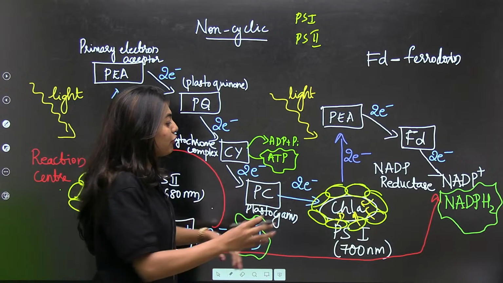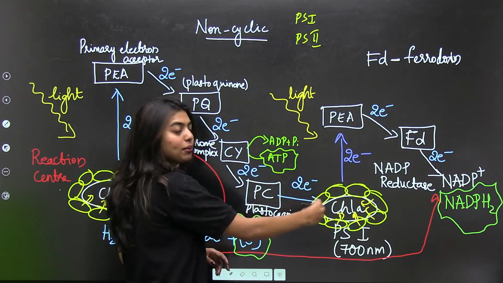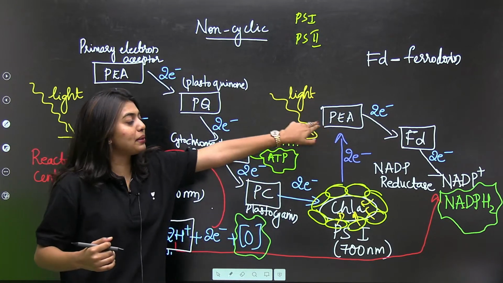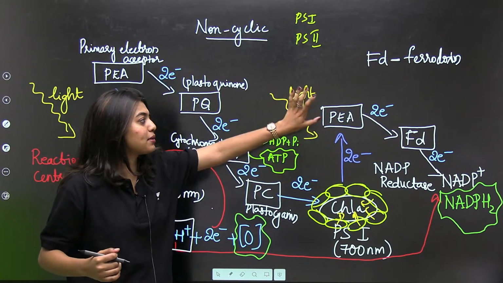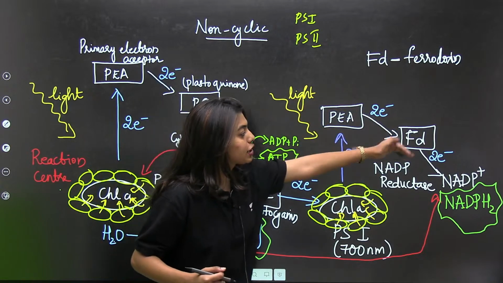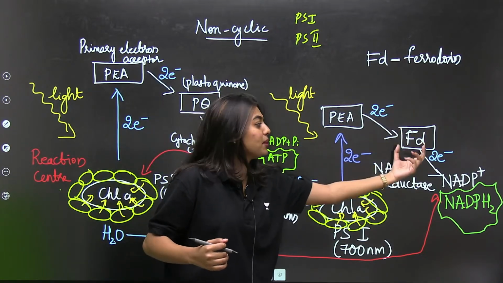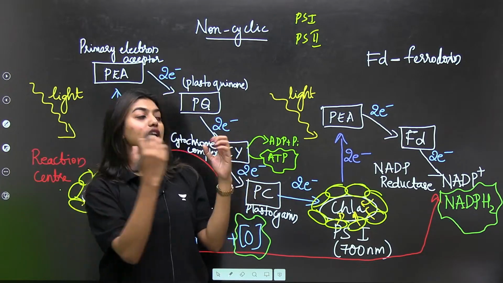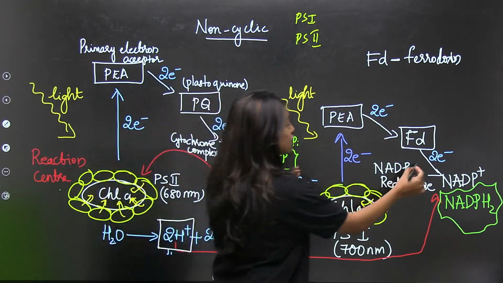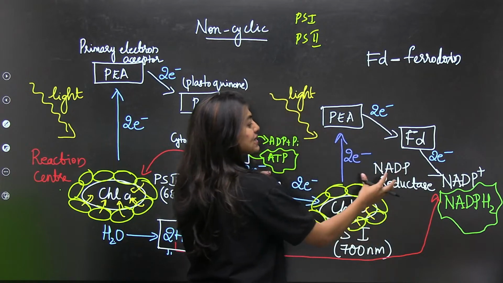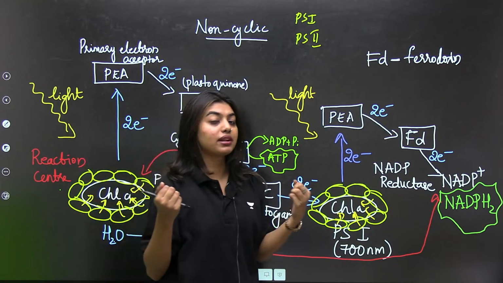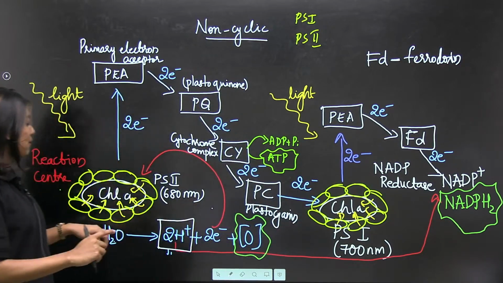700 nanometer. Now, from here also, they are going to absorb light, excitation is going to take place, and the electron is going to be released. Again, our PEA, the primary electron acceptor, is going to accept it and pass the electron to ferredoxin. From the ferredoxin, it is going to move to our NADP, which is waiting for the enzyme reductase. So, in the presence of NADP reductase, your NADP is waiting for what? For a proton to come, right? So that time, who is going to help?